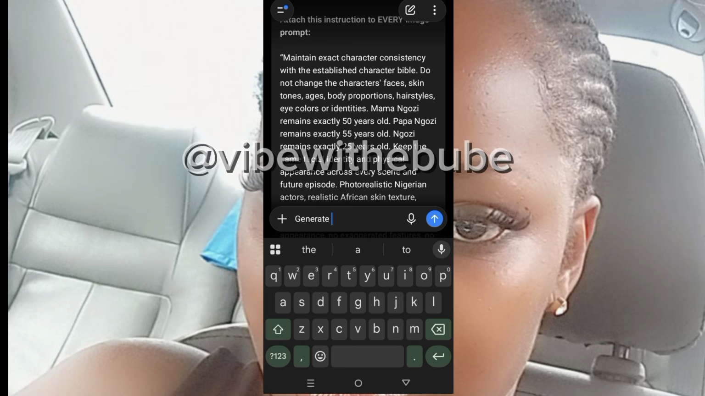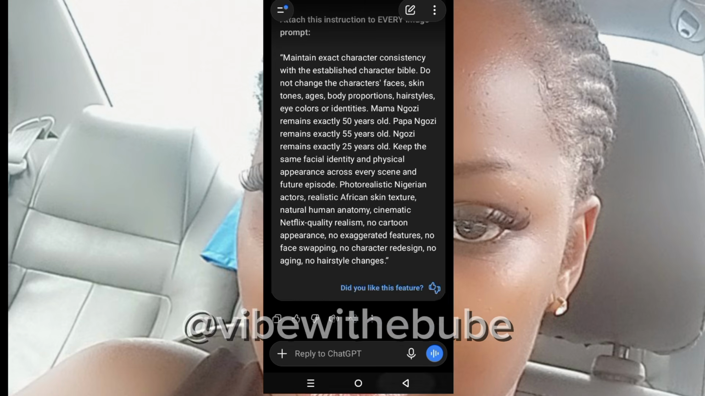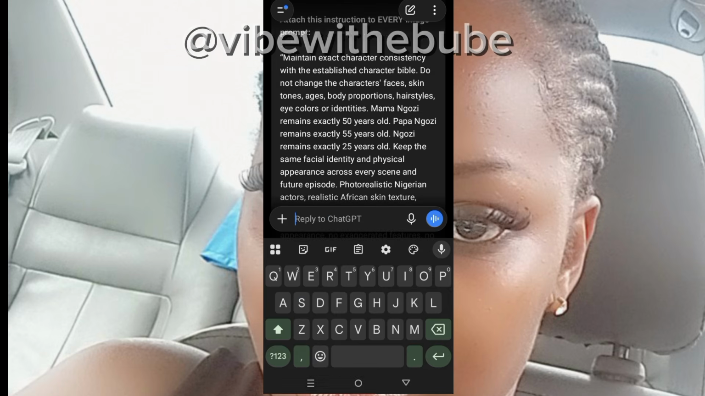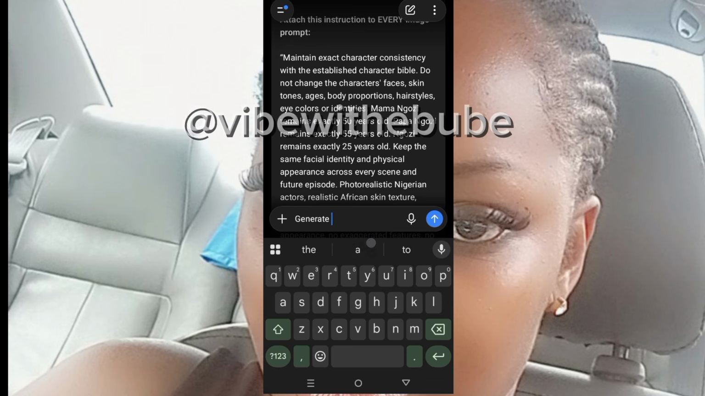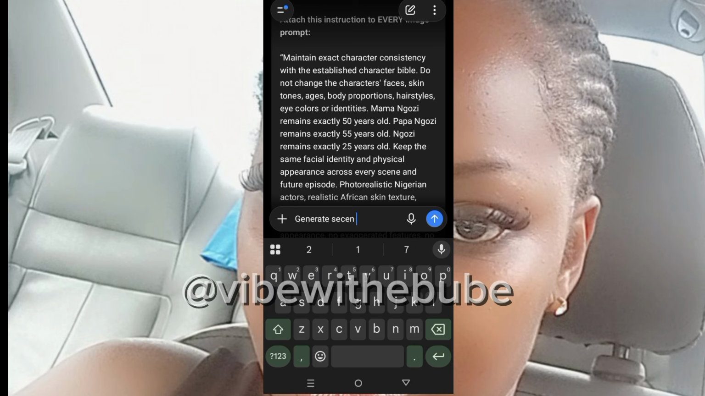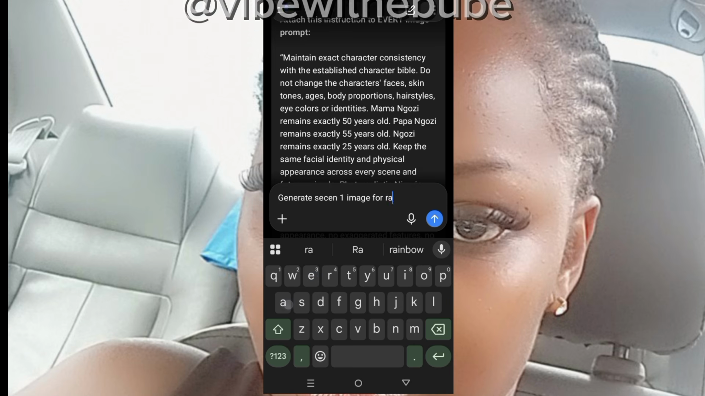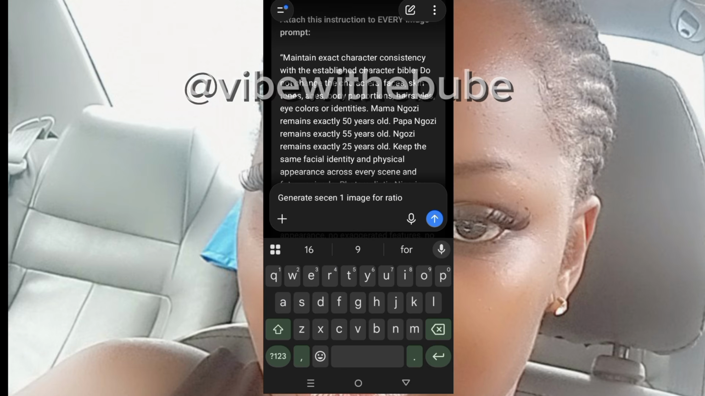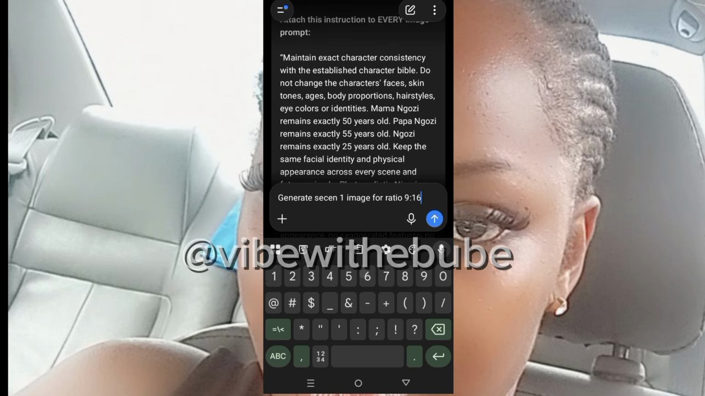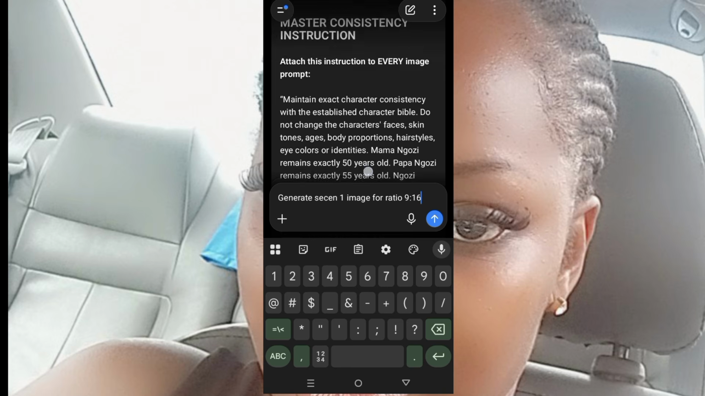Now, let me start first for those that didn't understand me. You can see this is the last chat. I come over here and tell the app to generate one image for me, and also tell the app the ratio to use. Let me use 9:16, I think that is okay. So I tell the app to generate the scene one image for me.